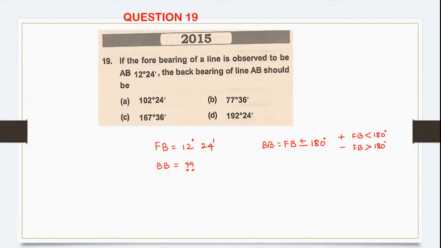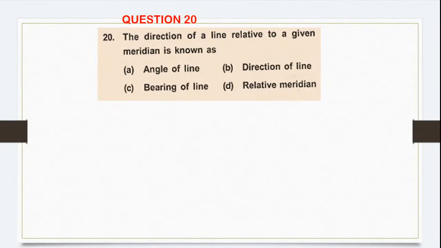Okay, so now in this particular question, our fore bearing is less than 180. So what do we use? We use fore bearing plus 180. So 12 degree 24 minute plus 180 degree. तो कितना हुआ? 192 degree 24 minute. Yes, very good, Ria. The correct answer is option number D. Okay, let's skip to the next question.